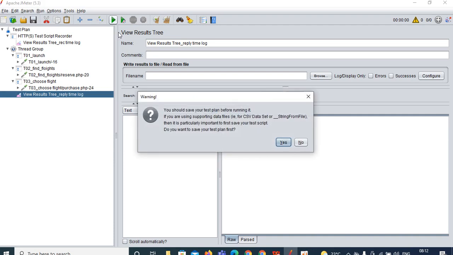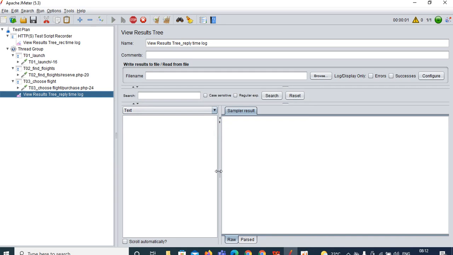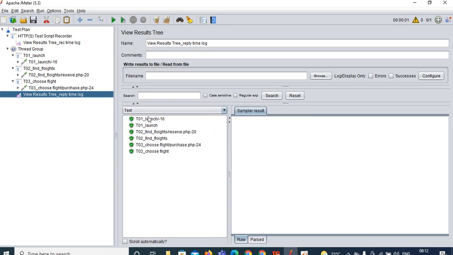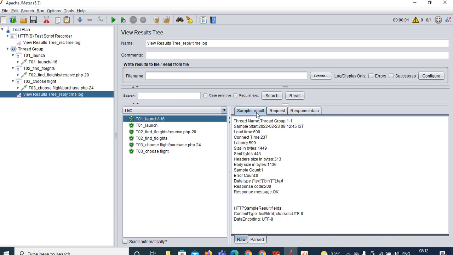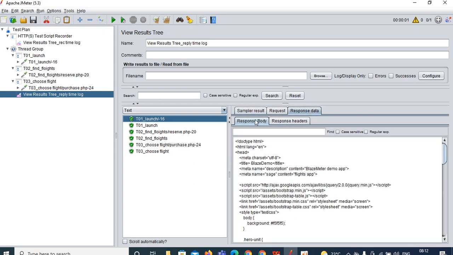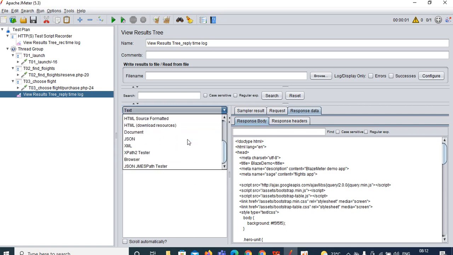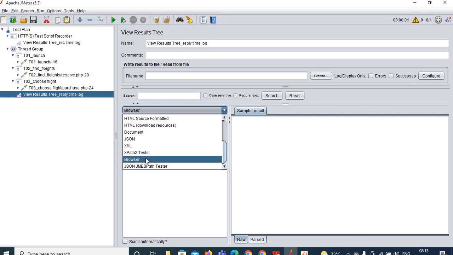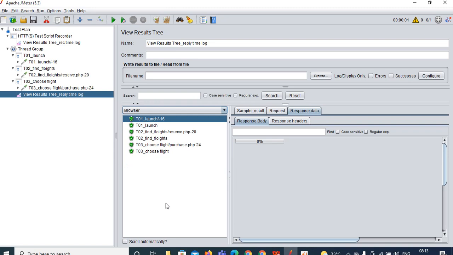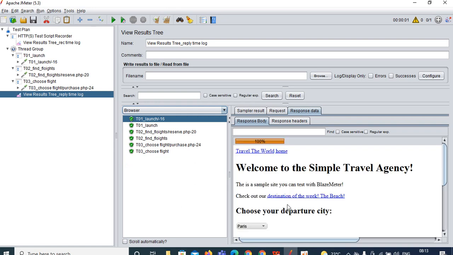It is asking to save the test plan. I am clicking on no. You can save it by clicking on save. See, the test is executed. Now click on request number 16, click on response data, click on response body. Instead of text, go with browser. It is loading. Yeah, it is loaded.